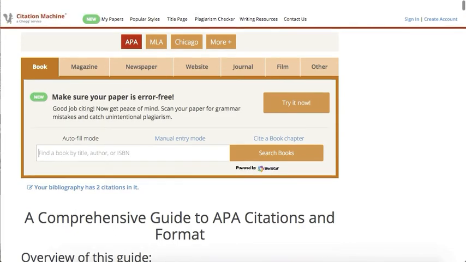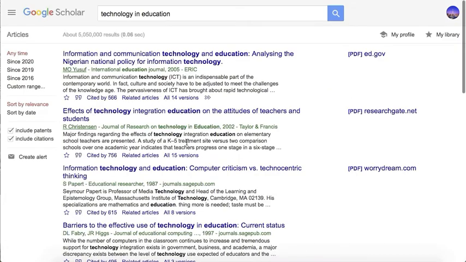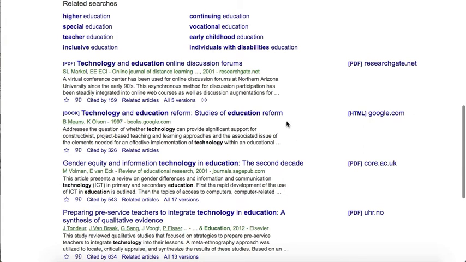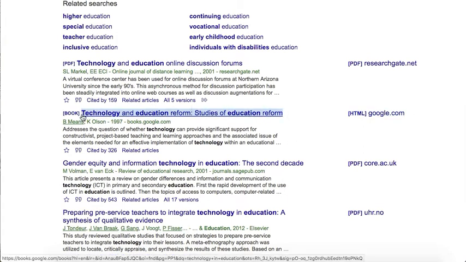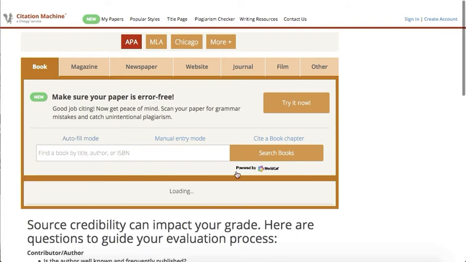First of all, we will go ahead and go to Google Scholar. Then we will search technology and education. As many of these are journals, we will look for a book, and here's a book, technology and education. We will go back after we copy just the title of it. That's all we require.